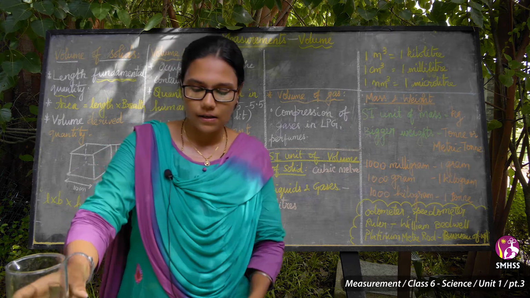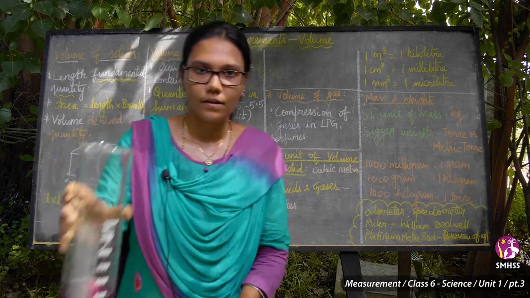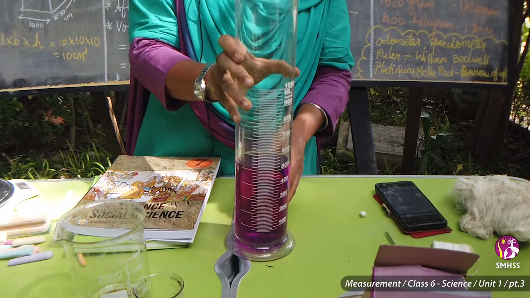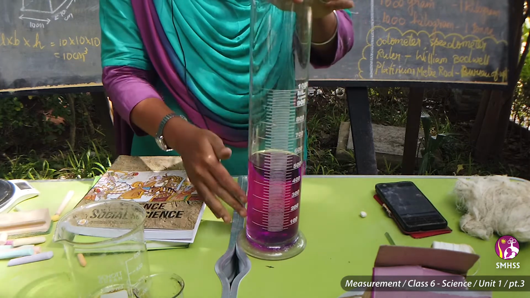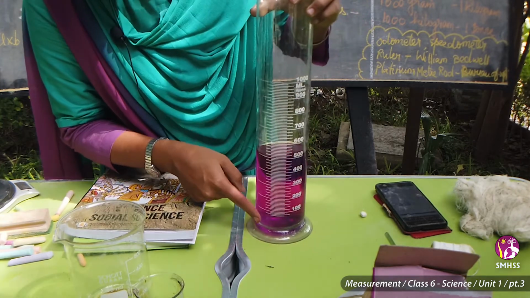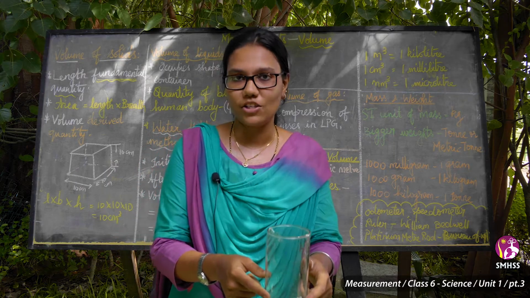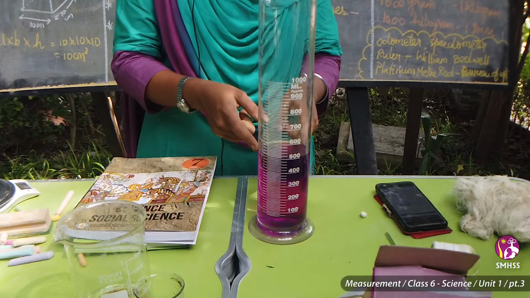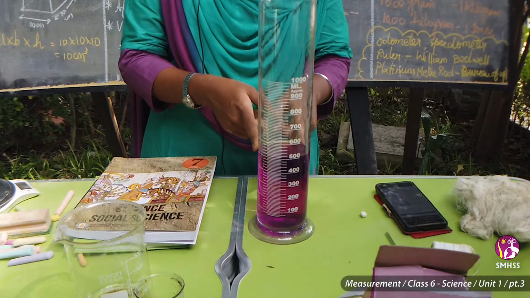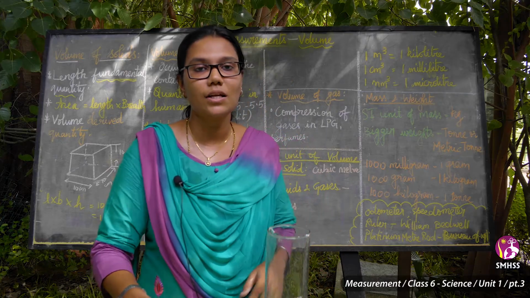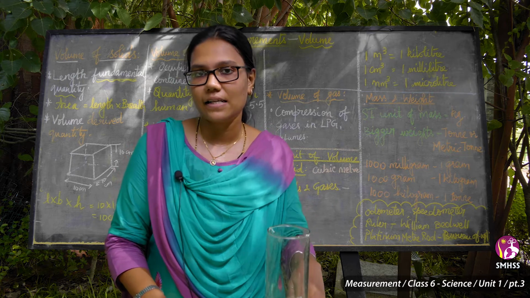For example, here we have a measuring jar. In this measuring jar there are readings. See how many ml this is. We have a 1000 ml measuring jar. In that I have taken a quantity of 500 ml. Similarly, for measuring liquids we have many containers like this.